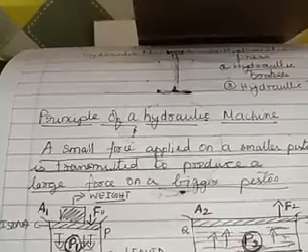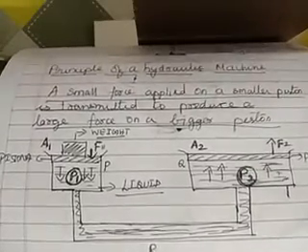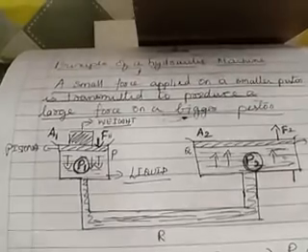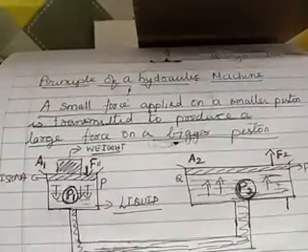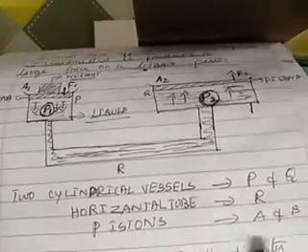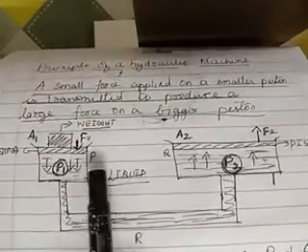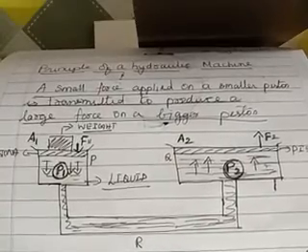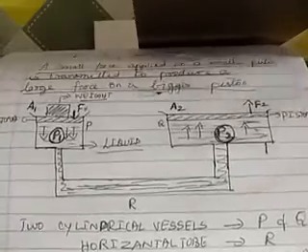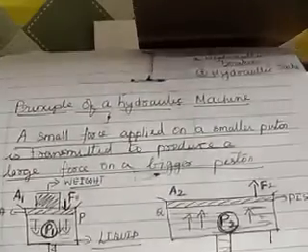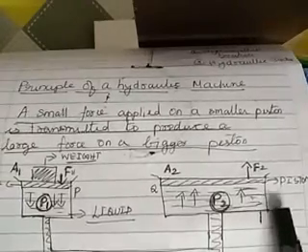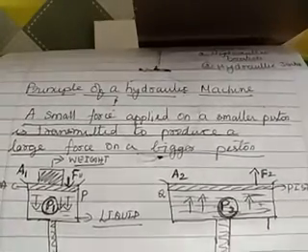So I have got an experimental setup. First I will put the idea of the experimental setup and then explain what exactly is happening. There are two cylindrical vessels, P and Q. Check it out, P and Q. Then there is a horizontal tube R. Are you able to see? Horizontal tube R. Now again there are two pistons. One piston is A, see here, piston A, and then piston B. So these are all the things we need.